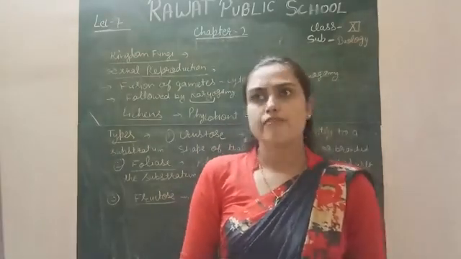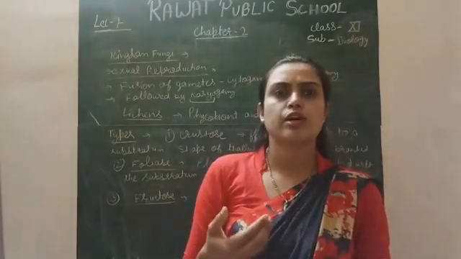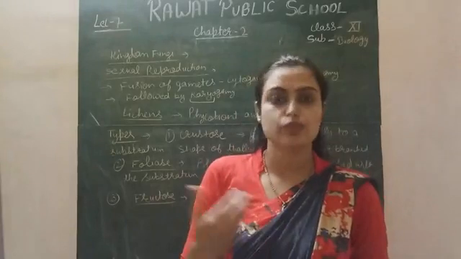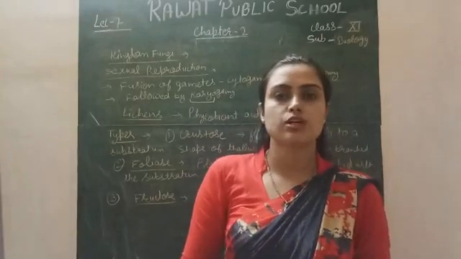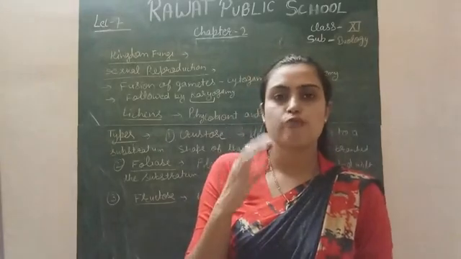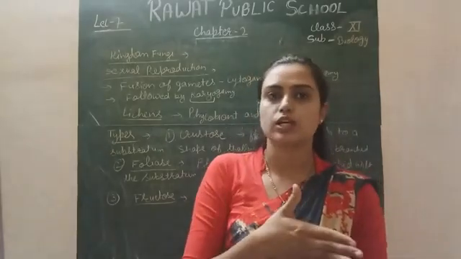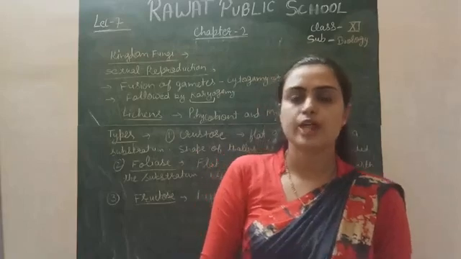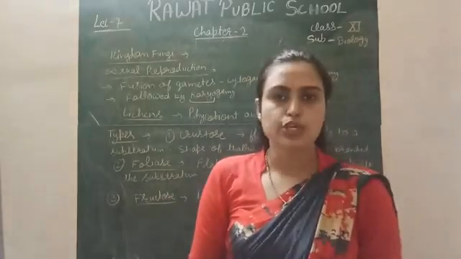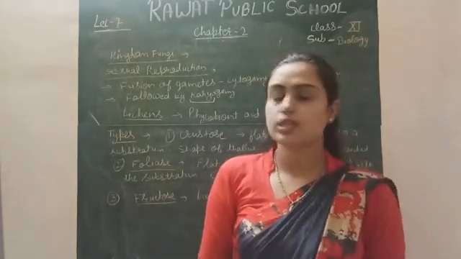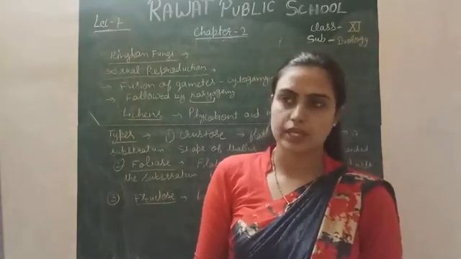Various other fungi also have more starch than, for example, the potato, which is a vegetable with a lot of starch. So for the production of starch and sugar, fungi are used as food material.